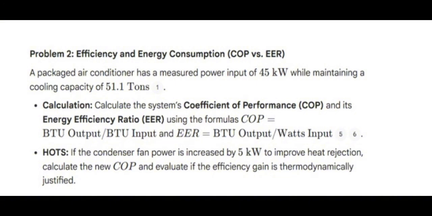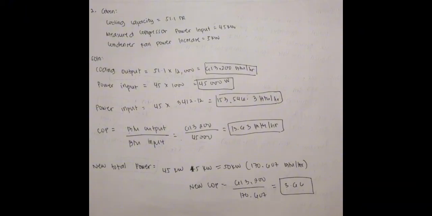So the solution is the cooling output is equal to 51.1 times 12,000, so we can get 613,200 BTU per hour. Next is to get the power input: 45 times 1,000, so we get 45,000 watts.